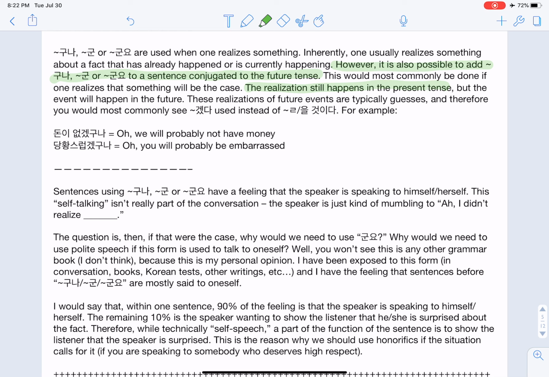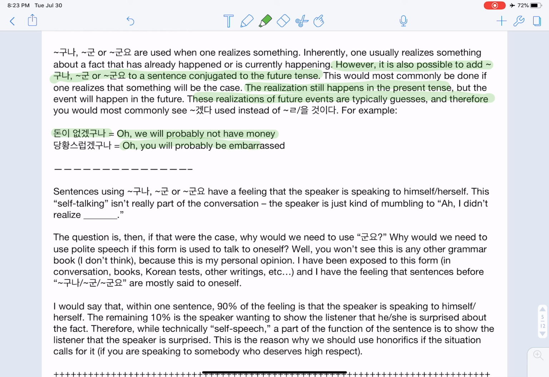in the future. These realizations of future events are typically guesses, and therefore you would most commonly see getta instead of 을 것이다, because getta is a little bit more speculative, whereas 을 것이다 is like a more definitive that something will happen. For example, if you realized, oh, we probably won't have money, you would say 돈이 없겠구나. You didn't know that prior, but now you've realized in the future, I will not have money.